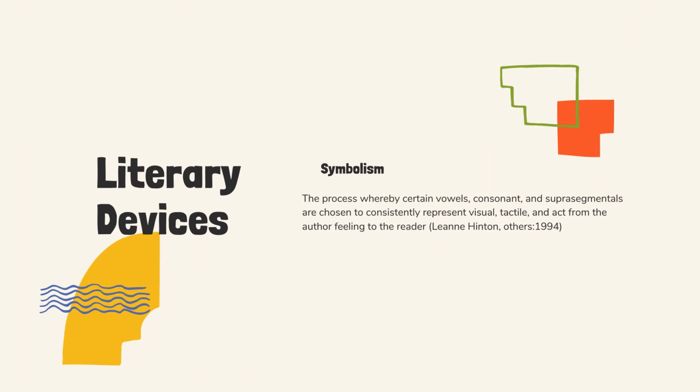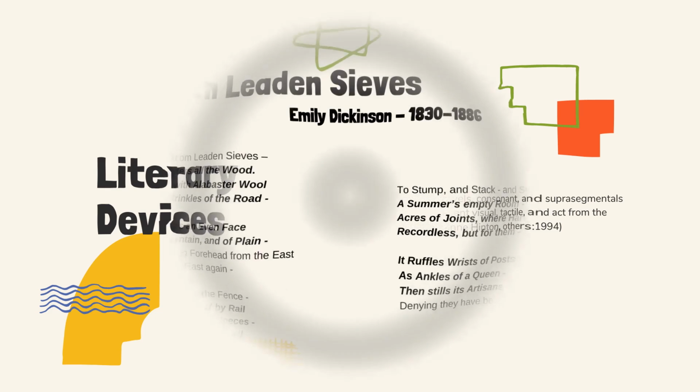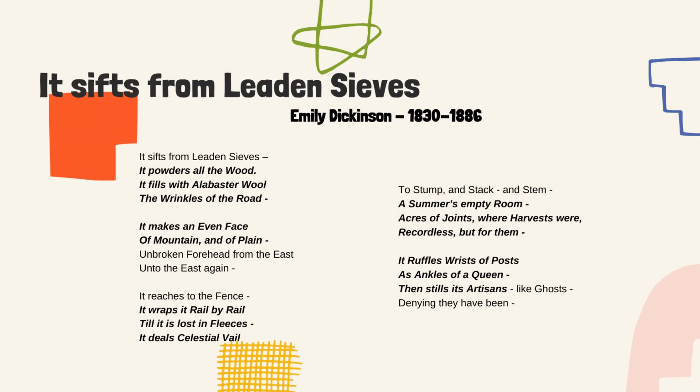The definition of symbolism is the process whereby certain vowels, consonants, and suprasegmentals are chosen to consistently represent visual, tactile, and act from the outer feeling to the reader. And for the example, it belongs to the poetry by Emily Dickinson, where the title is It Sifts from Leaden Sieves.